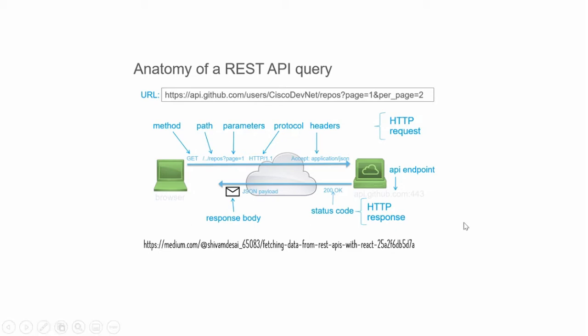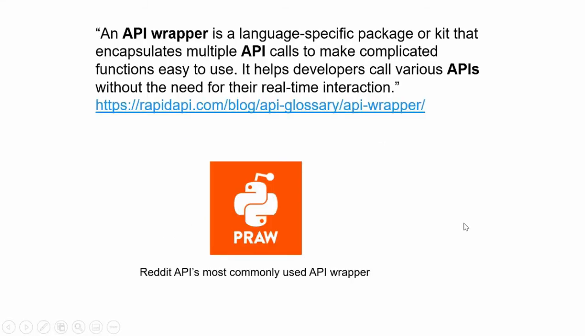Finally, I'd like to talk about what an API wrapper is. An API wrapper is a language-specific package or kit that encapsulates multiple API calls to make complicated functions easy to use. It helps developers call various APIs without the need for real-time interaction. This is a definition I got from Rapid API, but to put it more succinctly, it's a way to make API calls more intuitive and easier to automate or understand.